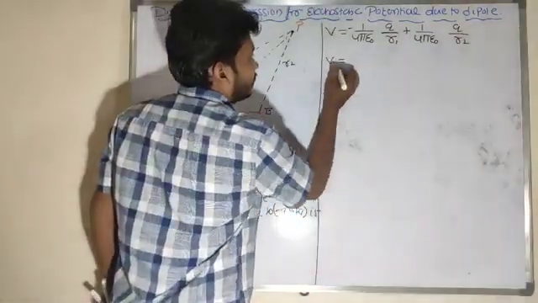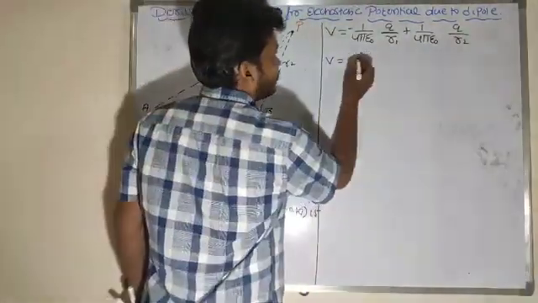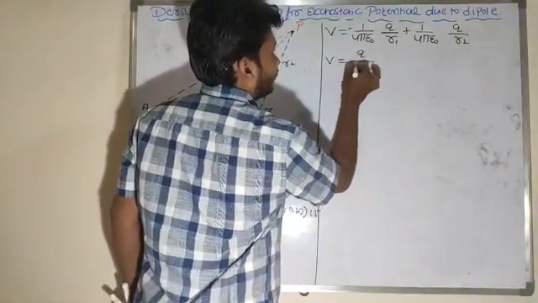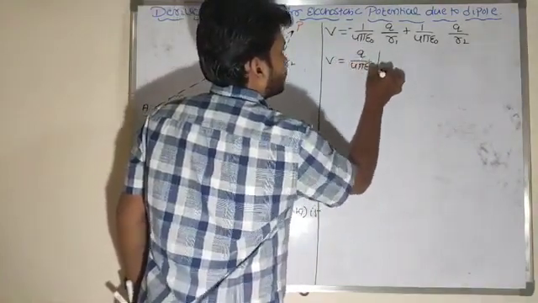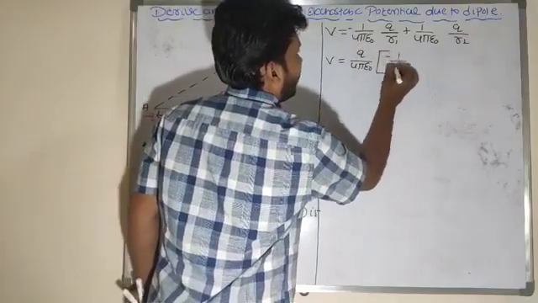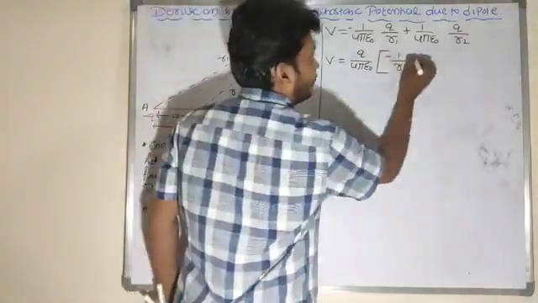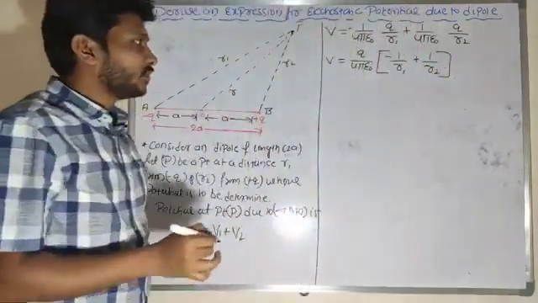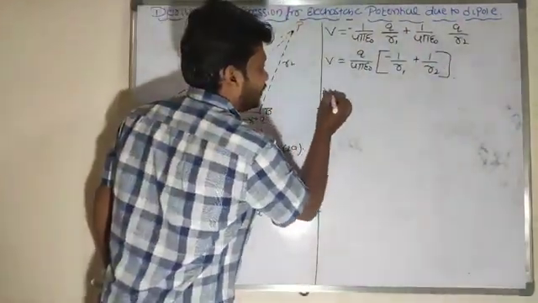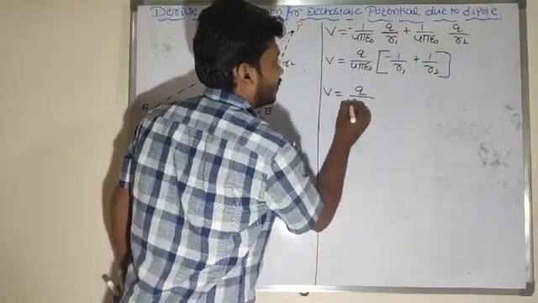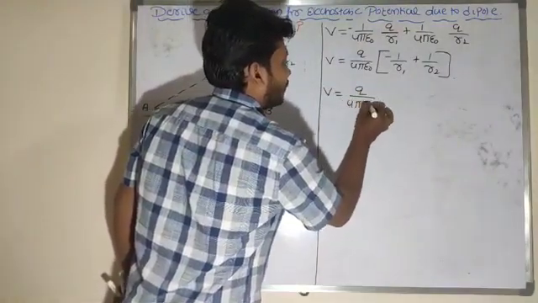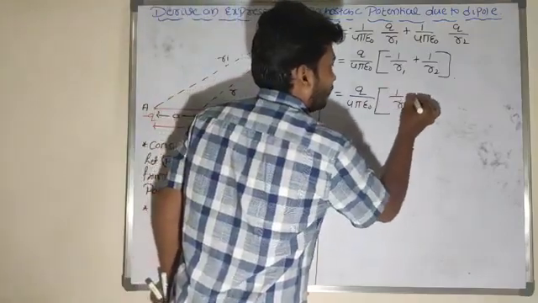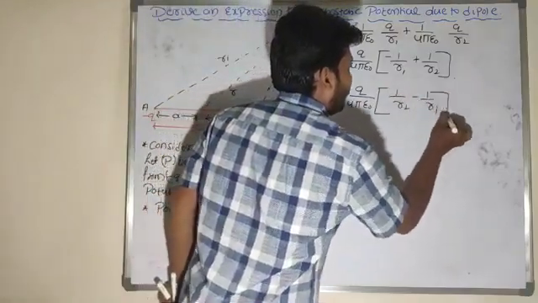Shall I rewrite this equation? Shall I take the common factor here? So q divided by 4 pi epsilon naught, if I take that common, minus 1 by r1 plus 1 by r2. I will rearrange this equation. V is equal to q divided by 4 pi epsilon naught, 1 by r2 minus 1 by r1.